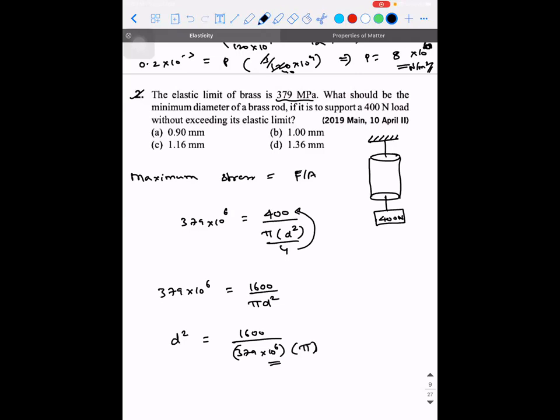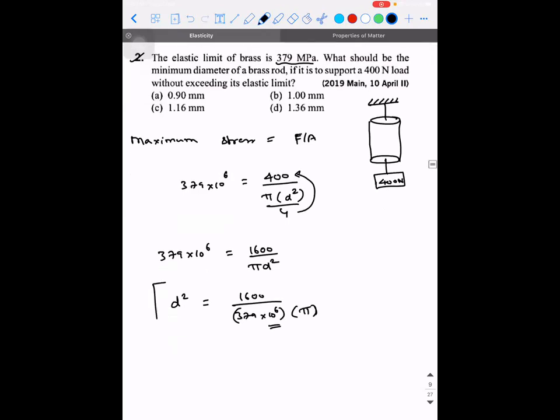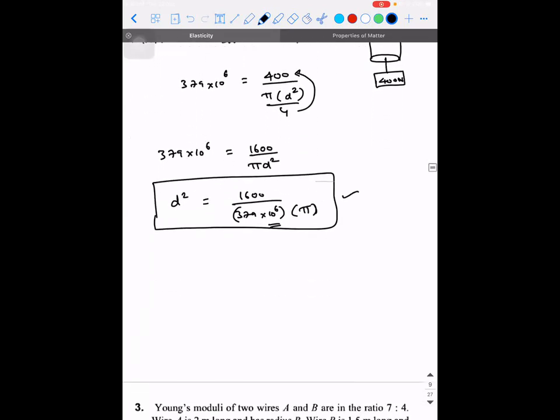Is this right? So this calculation part, I'm leaving it to you. Whatever value you're going to get, that will be the answer out of the 4 options. See, generally these kind of calculation problems, do it at the end, or else you're going to waste time. Clear? So I hope we can move to the next one.